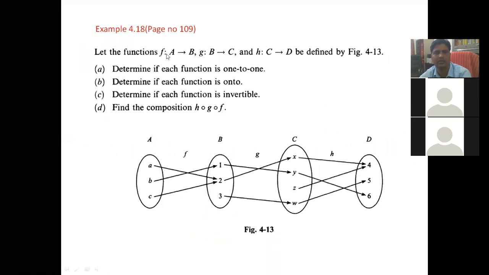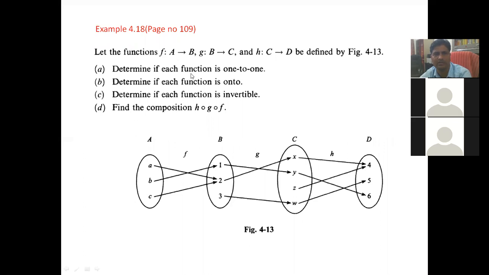Now let the functions f from A to B, g from B to C, and h from C to D be defined like this. Determine if each of the functions is one-to-one, onto, and invertible. Find the composition h∘g∘f.